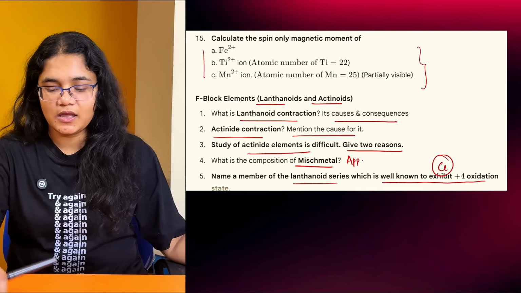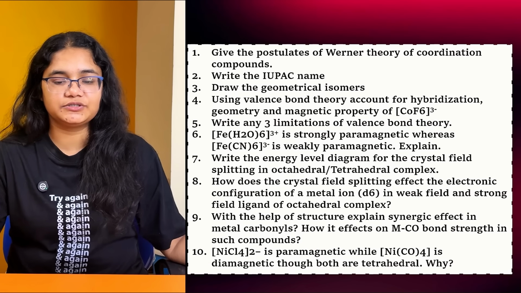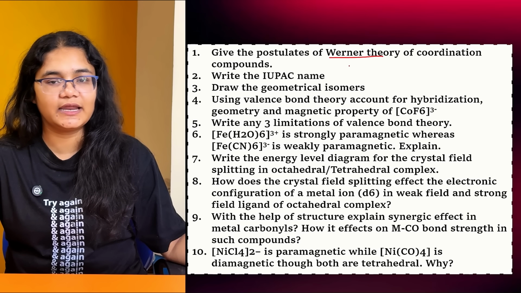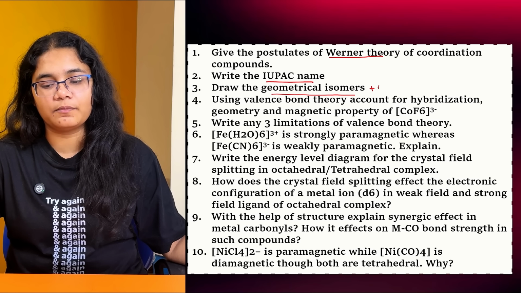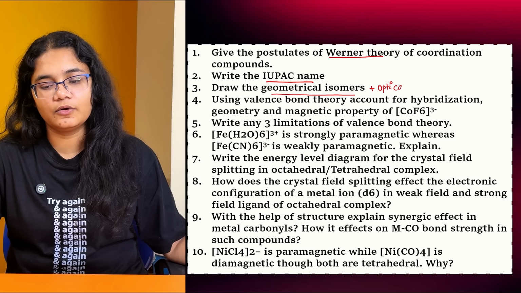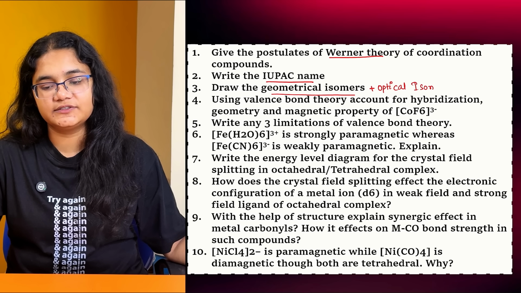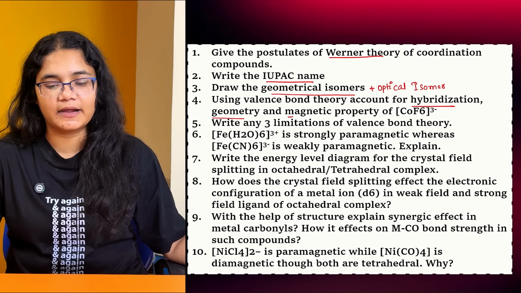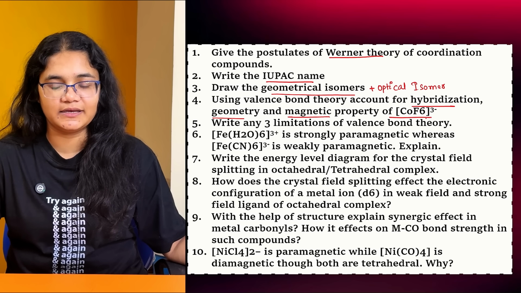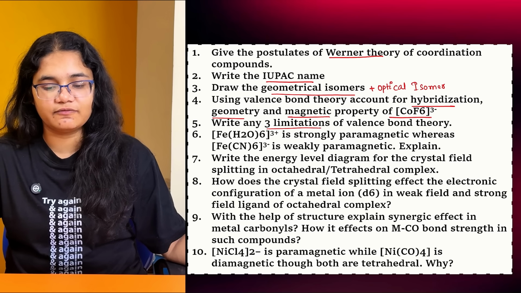Moving to the coordination compounds questions, the first one is Werner's theory and its postulates, then IUPAC nomenclature, geometrical and optical isomers. Okay, optical isomers. Then the hybridization, geometry and the magnetic property of CoF6 3-. Then you have limitations of valence bond theory.